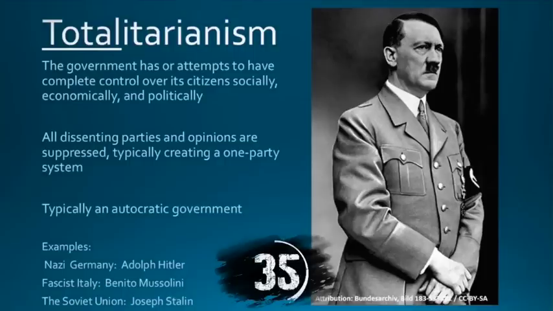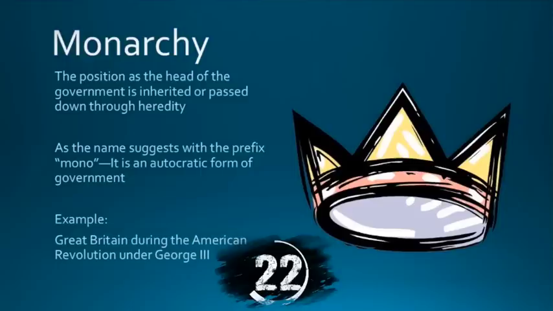Next you have a totalitarian form of government. Just look at that word and find the base word, total. Think of the Nazi regime and Adolf Hitler. They wanted total control socially, politically, and economically over their citizens. Next, in a monarchy, think kings and queens. How do they get their jobs? How do they get into the government? They're simply born into it. It comes to them by heredity and bloodline.